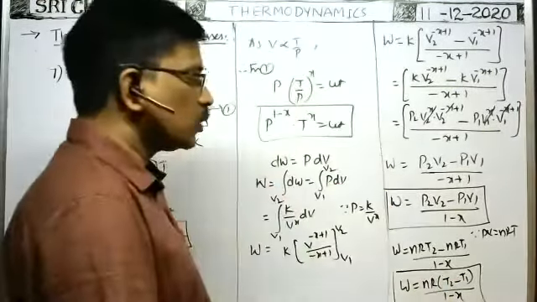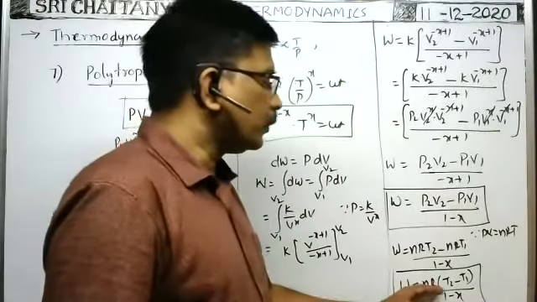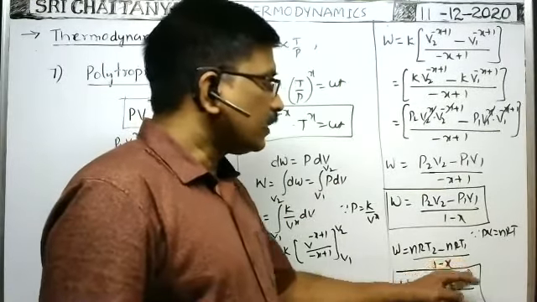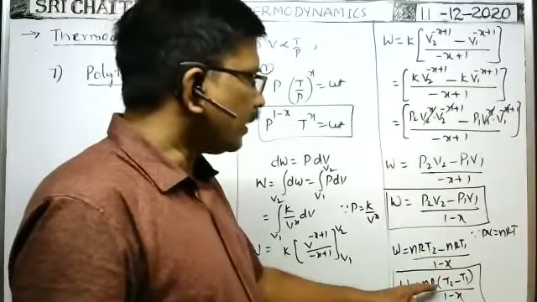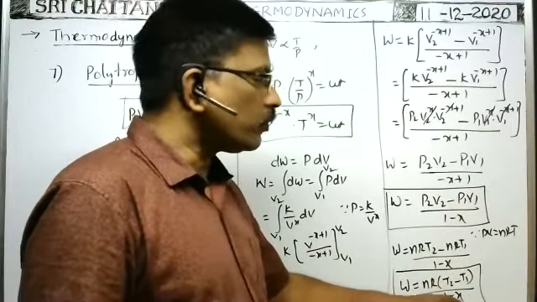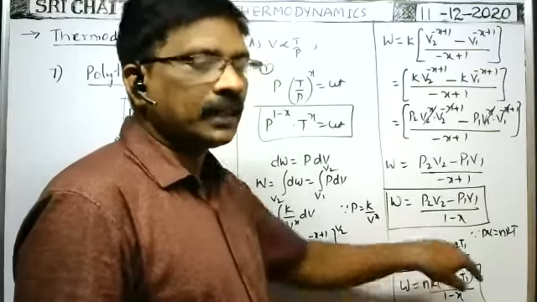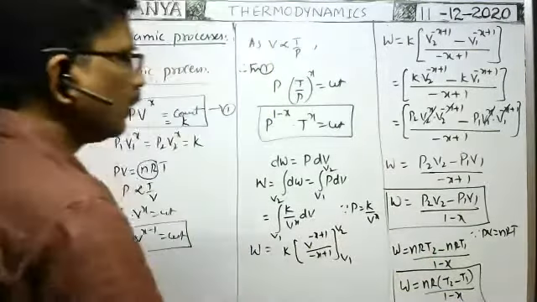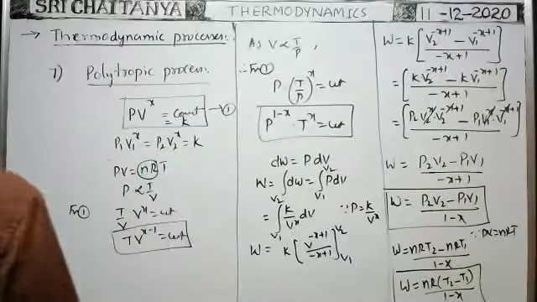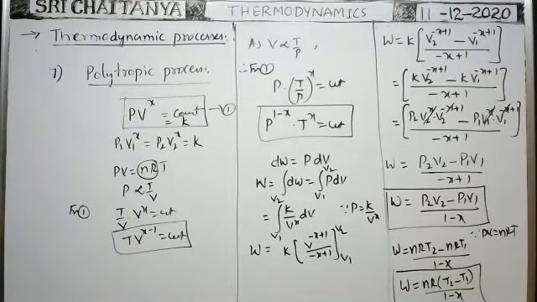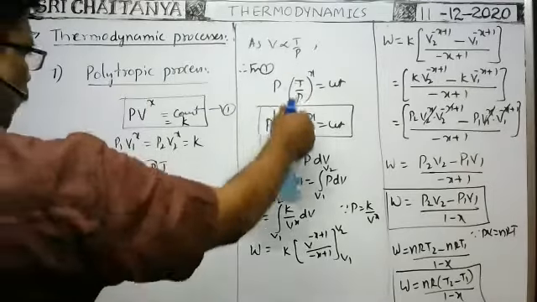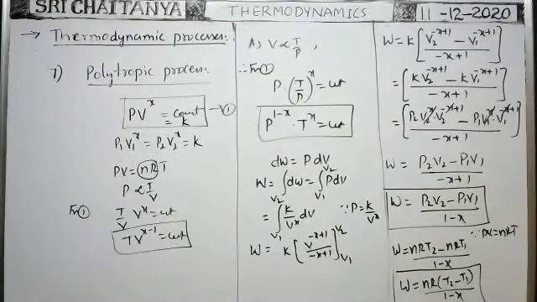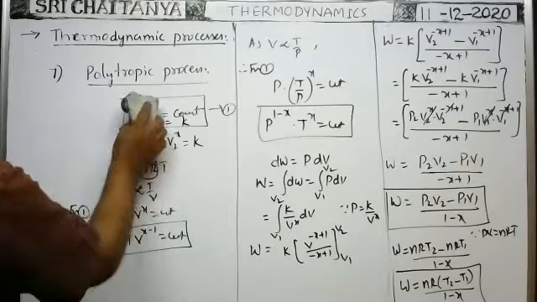In the adiabatic process, we got work done is equal to nR into T1 minus T2 by gamma minus 1. Of course, here also you will get the same: nR into T1 minus T2 by x minus 1. There we got gamma minus 1; here also the same. So this is the formula for work done. Next, in this case, what is the molar specific heat? We have to find that. Shall I write this one?